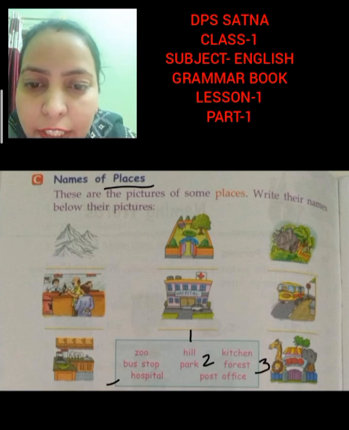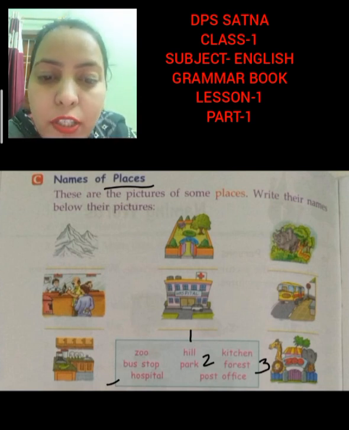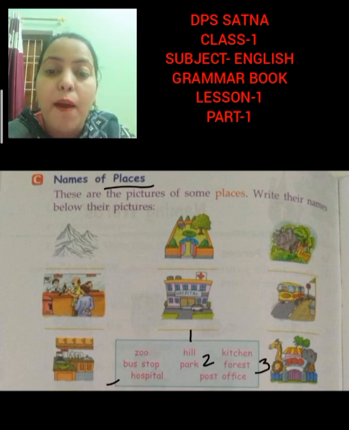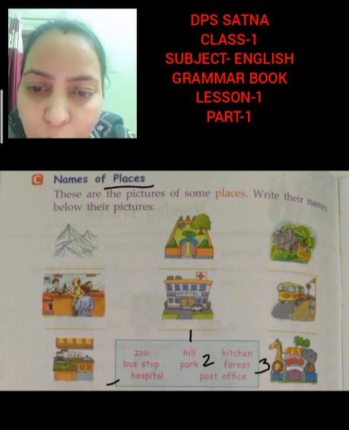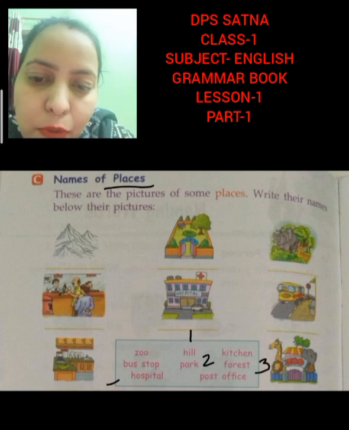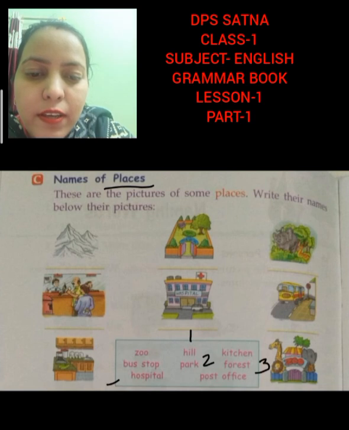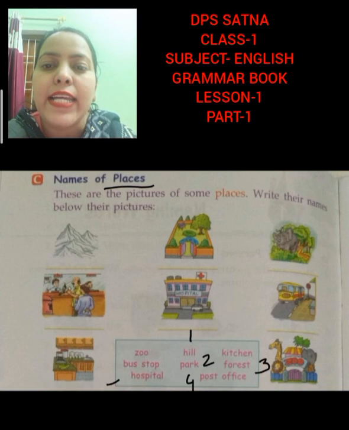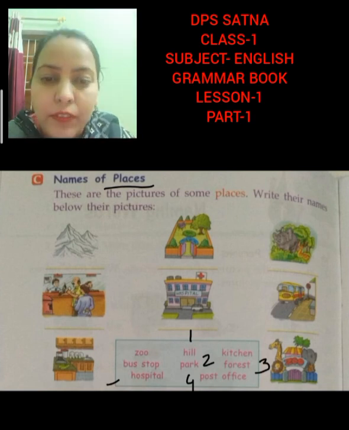Okay. So in this picture what we can see, some persons are standing over here, and what they are doing? They are doing some office work. So this picture is of hospital? No. Post office? Yes, this picture is of post office. Why? Because can you see a post box over here, red color? So this picture is of post office. P-O-S-T, post. O-F-F-I-C-E, office, post office.